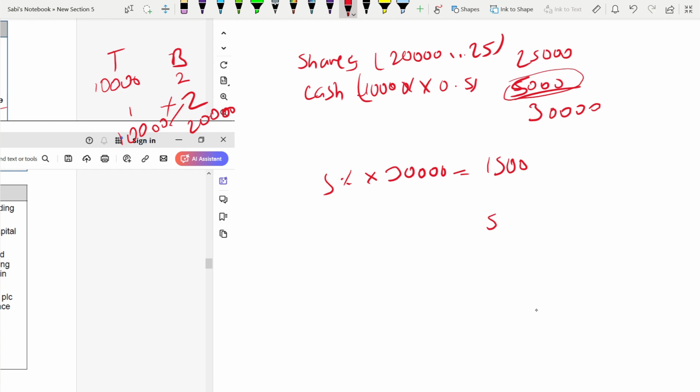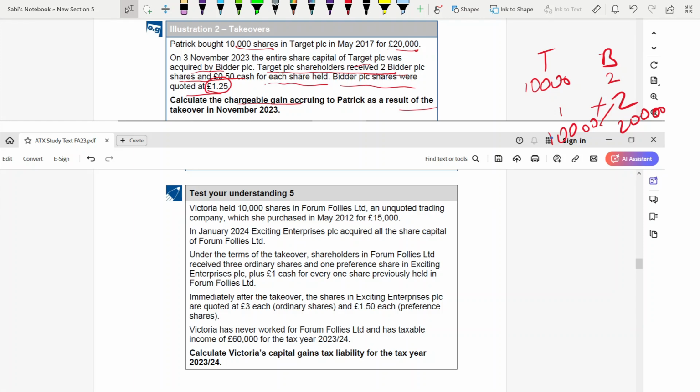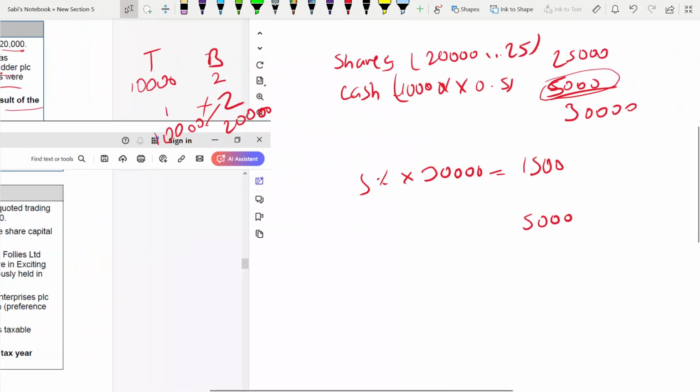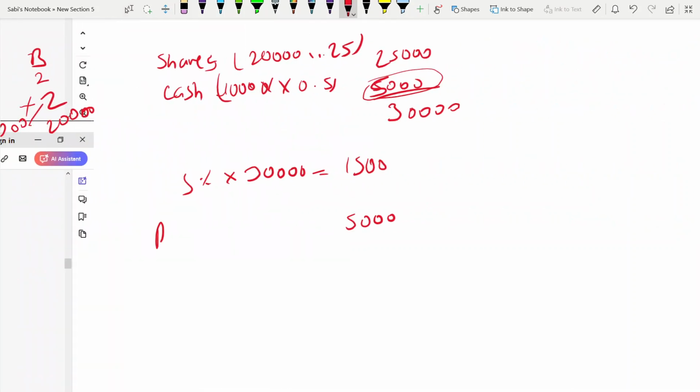So how much did you sell it off for? 5,000. It's the sale proceed. What are the disposal proceeds you have to use? Disposal proceed is cash, 5,000. And then the cost. It's a part disposal. So part disposal, what is the cost?